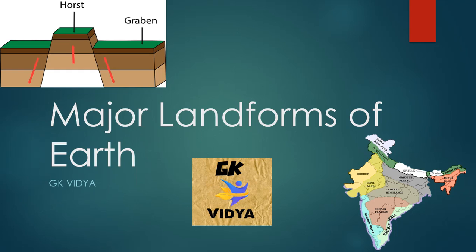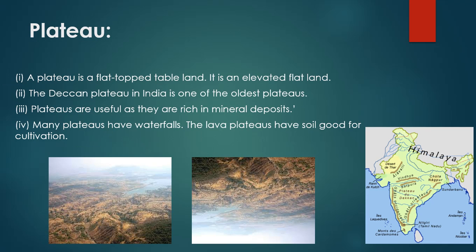Today's topic is major landforms of the earth. So let's begin. First one, plateau. A plateau is a flat-topped tableland. It is an elevated flat land.